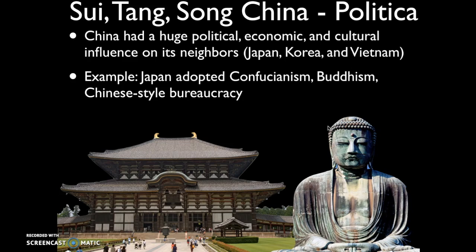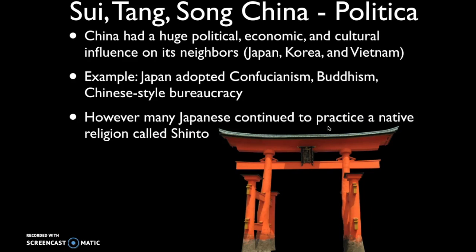That being said, they still maintain some of their own local traditions and customs. So for example, the Japanese practice this native animistic type of religion called Shintoism. It's heavy into nature, spirits. Many of these temples, which are shaped like this, are found out in beautiful places in nature, in the countryside, on a mountain or in a lake.